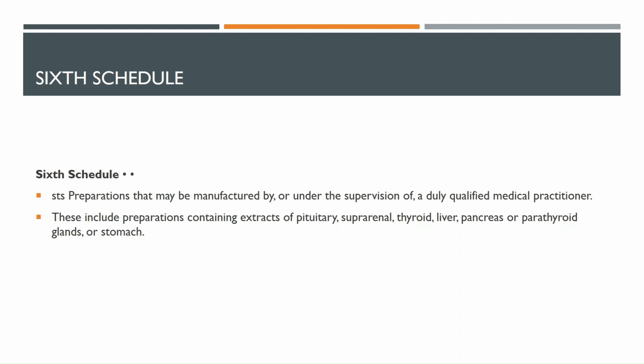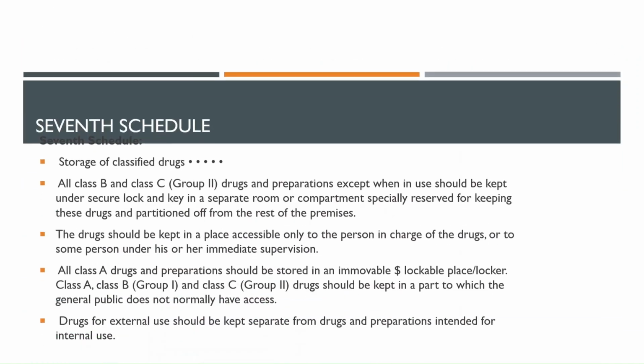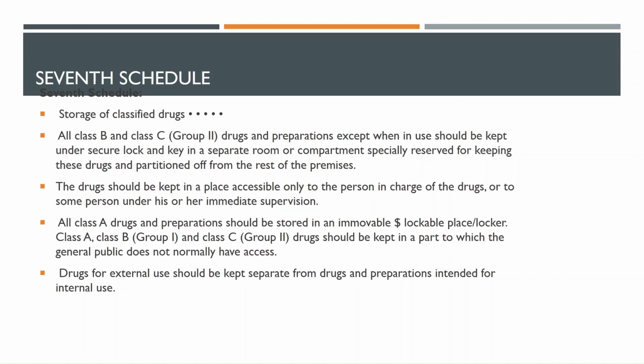Schedule 6, we say that it is a preparation that may be manufactured by or under the supervision of a duly qualified medical practitioner, and they include preparations containing extracts of pituitary, thyroid, liver, pancreas. So those different organs of the body, those are the different preparations. They have to be supervised: how it is extracted, how it is manufactured, are they following the right procedure.